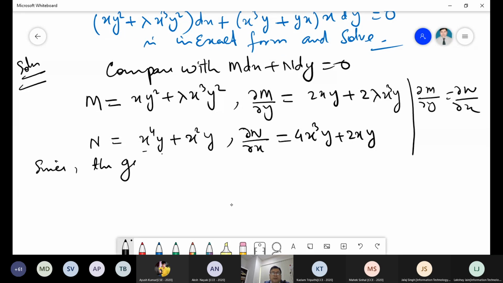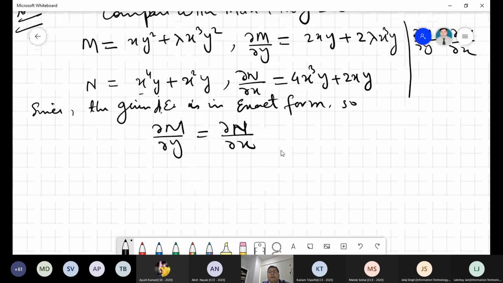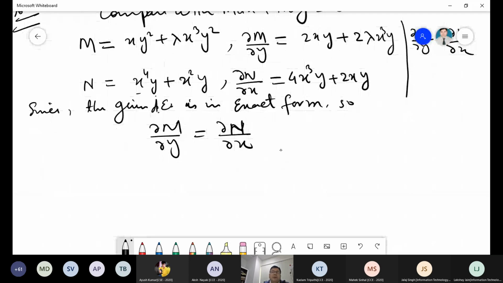Now check, in the question it is saying that the given differential equation is in exact form, so del M upon del y must be equal to del N upon del x. This must be equal to that one. So whatever partial derivatives we have obtained, we equate them.